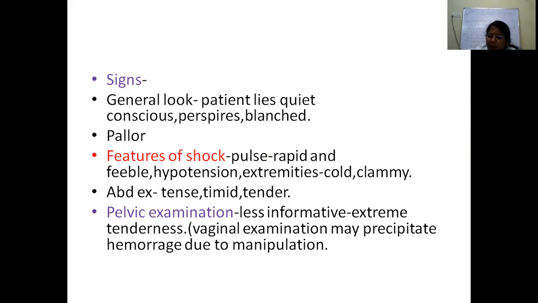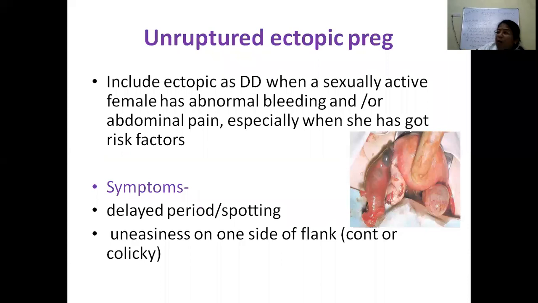So the most important finding here is, when you do per speculum examination, slight bleeding can be seen. On per vaginal examination, the most important finding is cervical motion tenderness. The patient will wince with pain if you try to do per vaginal examination. There can be formation of an adnexal mass sometimes, and if it is an unruptured ectopic also, you can feel an adnexal mass. But you should be very gentle when doing vaginal examination, as there can be chances of rupture when you are doing that.